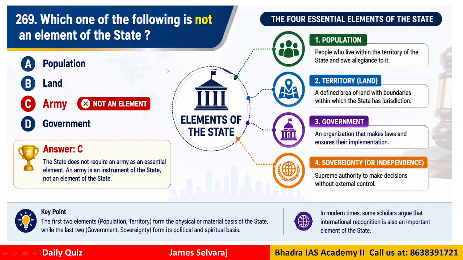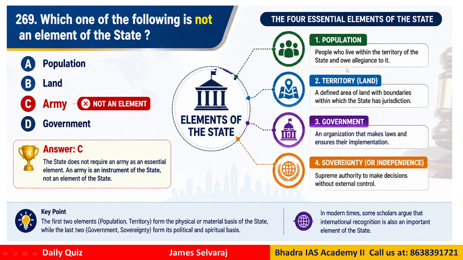Question 269. Which one of the following is not an element of the state? Population, land, army, government. Which is not an element of the state? The correct answer is army.